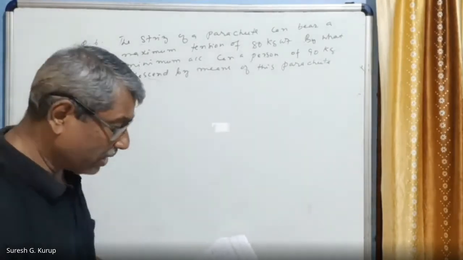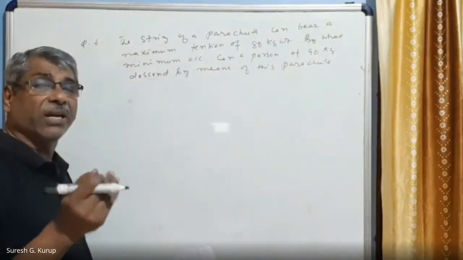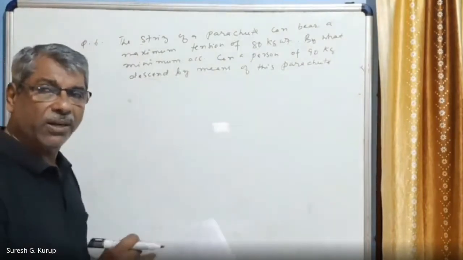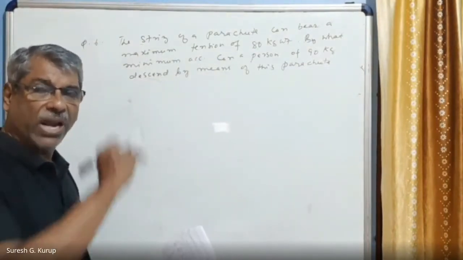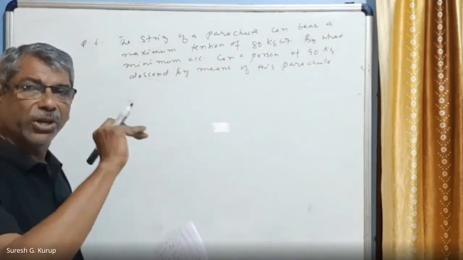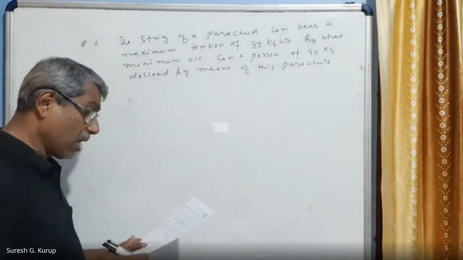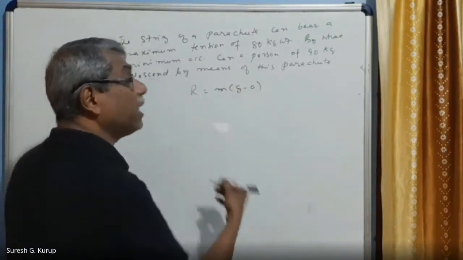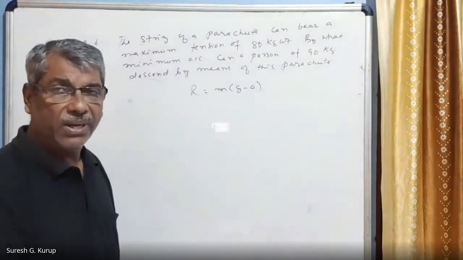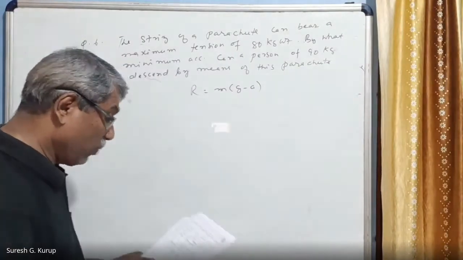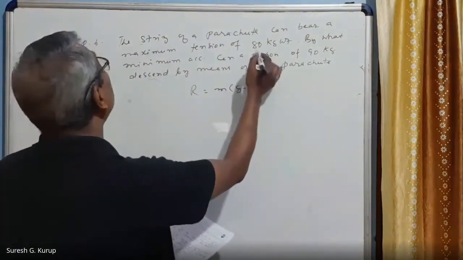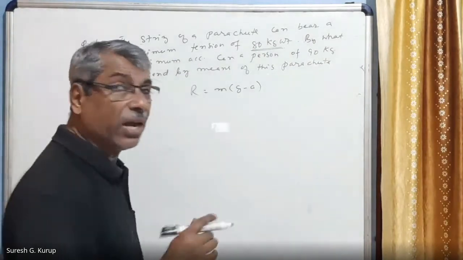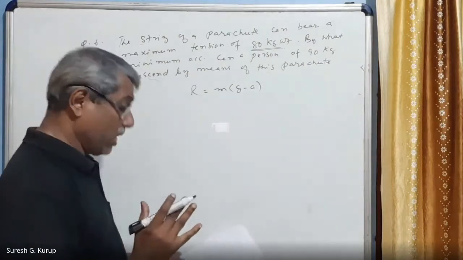In this case, what we can write is the tension created in the wire, what is called a reaction, produced by the person's weight. The person is pulling the string downwards. Therefore, the reaction force is turning to tension in the string. So we can write R is equal to M into G minus A. That I told you just now before this, right? So this one we are getting as equal to reaction force. That means maximum tension that the string can hold is equal to 80 kg weight.